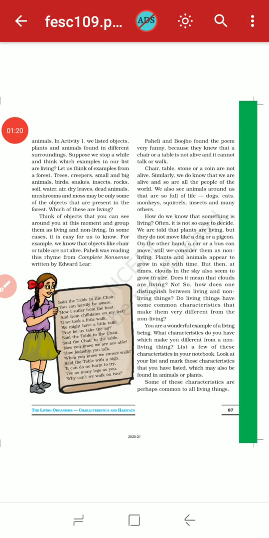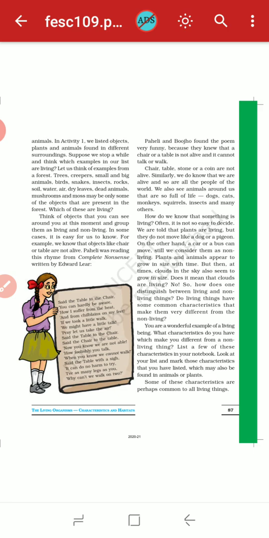Suppose we stop a while and think which examples in our list are living. Let us think of the example of a forest. Trees, creepers, small and big animals, birds, snakes, insects, rocks, soil, water, air, dry leaves, dead animals, mushroom and moss may be only some of the objects present in the forest. Which of these are living? All the living organisms.